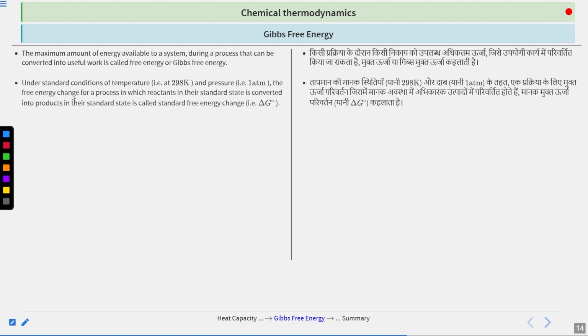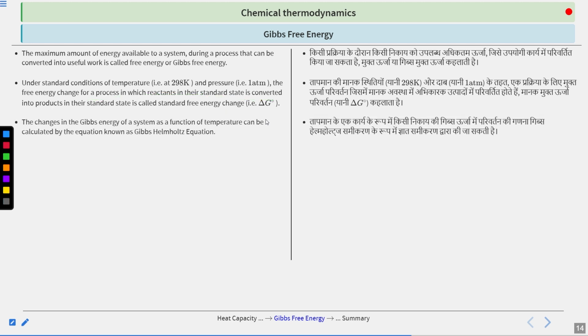Now, under standard conditions of temperature and pressure, the free energy for a process in which the reactants in the standard state are converted into products in their standard state is called the standard free energy. So whenever we are doing a conversion at standard condition, the change in free energy will be called the standard free energy, right?